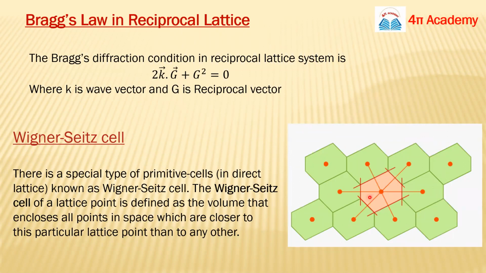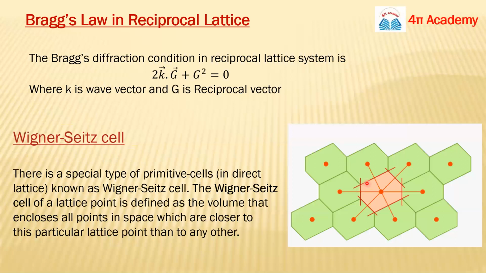So how can we draw the Wigner-Seitz cell for this particular atom? First, you have to figure out all the nearest neighbors of this atom. Suppose this, this, this, this, this are the nearest atoms. So these 6 are the nearest neighbors. Draw arbitrary lines joining these points like this. Now we draw the perpendicular bisectors of these lines.